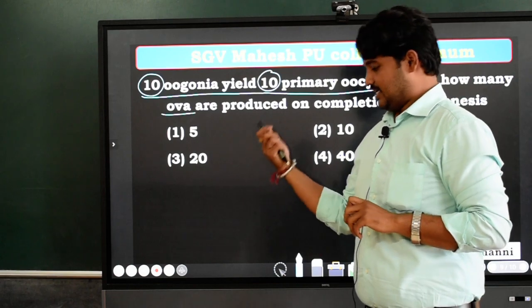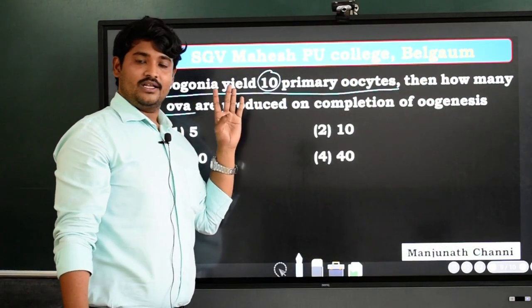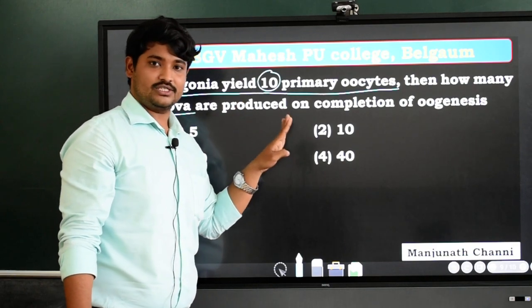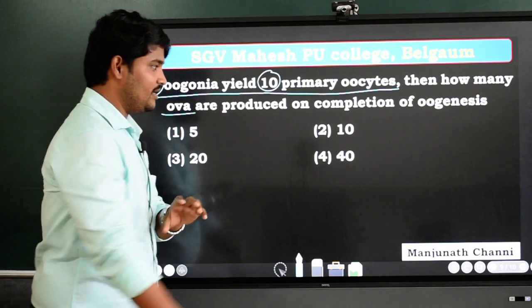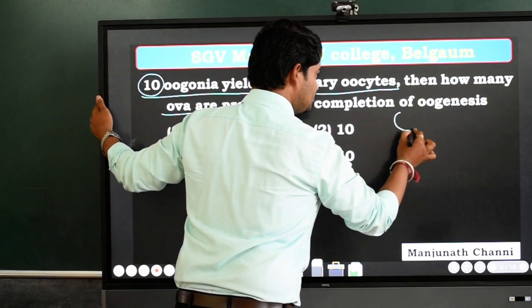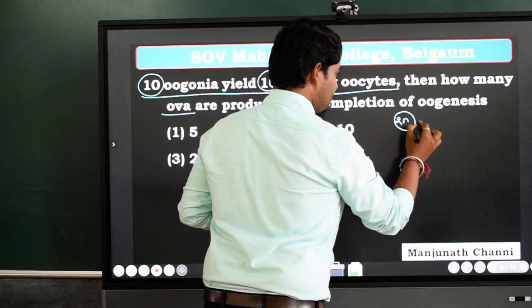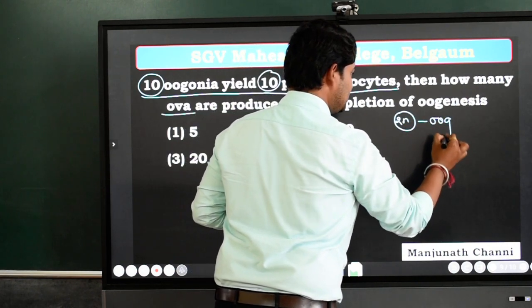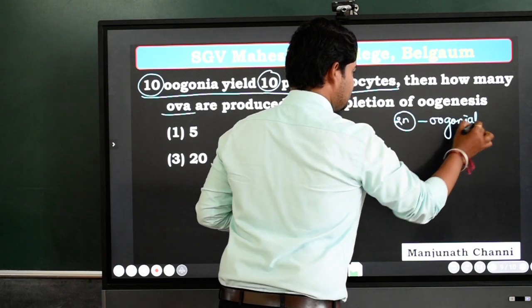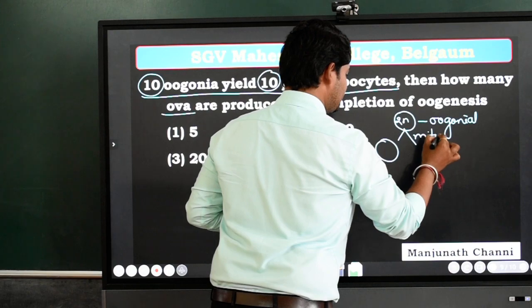In the previous questions we solved the problems on spermatogenesis. Now the oogenesis, so let me draw how exactly oogenesis takes place. Oogenesis will be initiated by the oogonial cells, which will undergo the mitotic type of cell division.